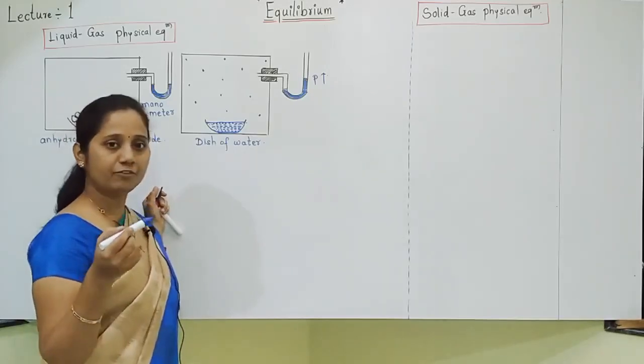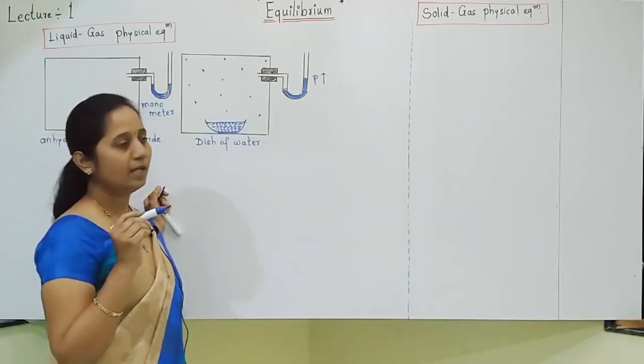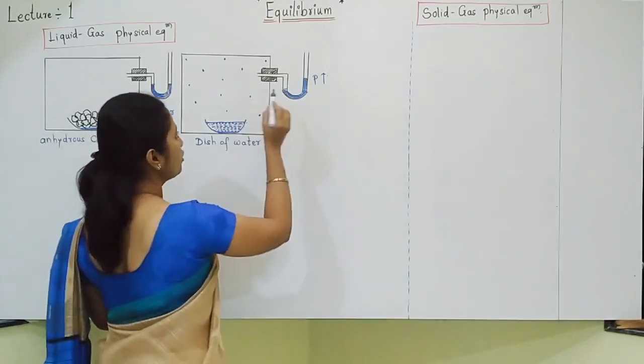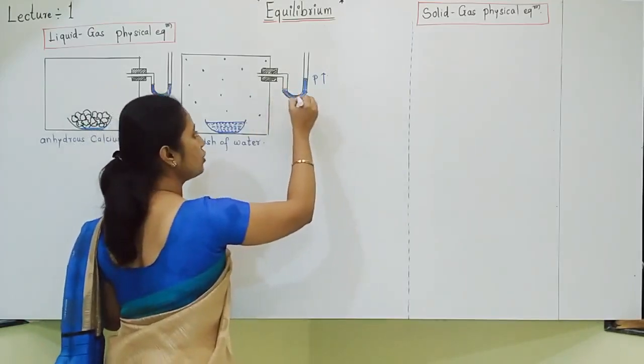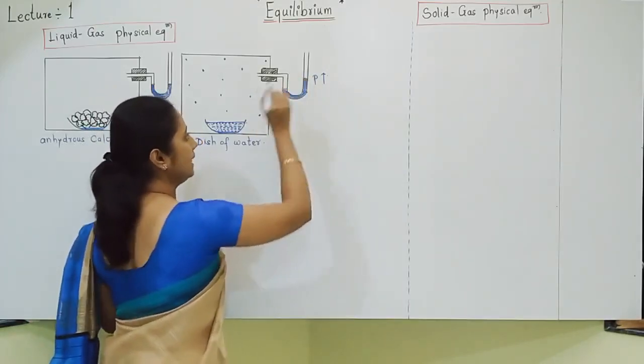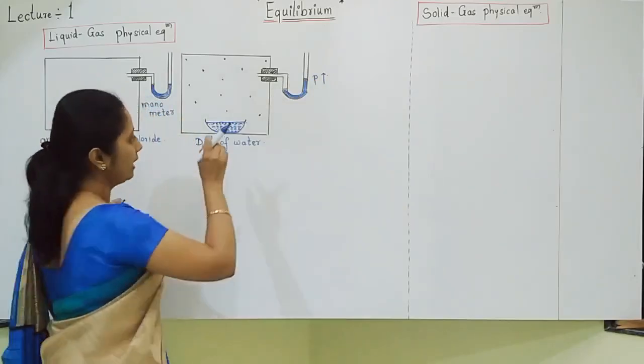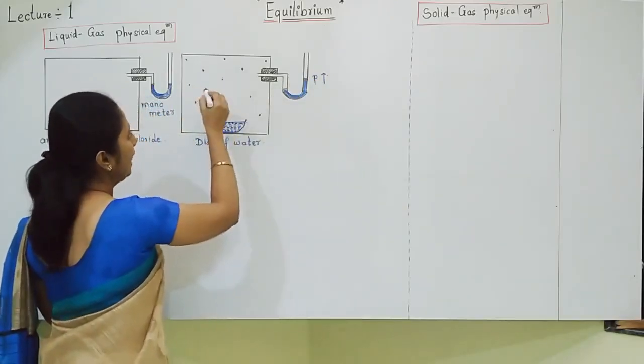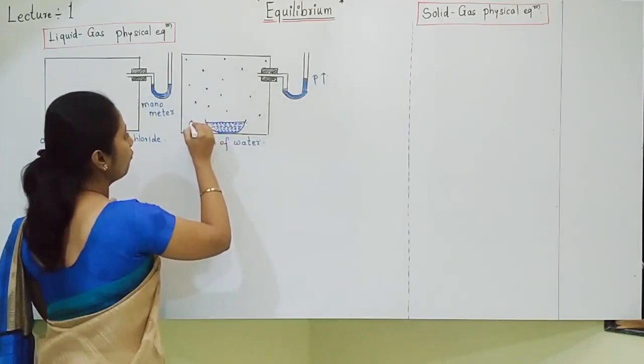After some time, it was observed that pressure goes on increasing as water keeps evaporating and giving out more and more water vapors.